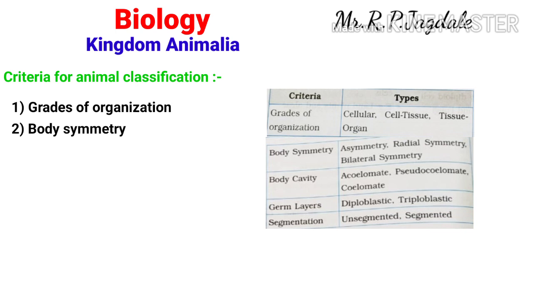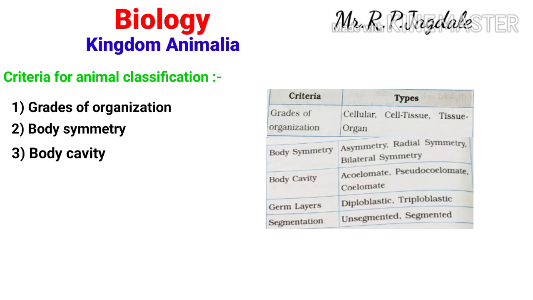The next point is the body cavity. Body cavity means there is a cavity, a space, inside, and that is called the body cavity. According to the body cavity also, animals are classified. It may be acoelomate, pseudocoelomate, or coelomate. Acoelomate means the animals which lack a body cavity.